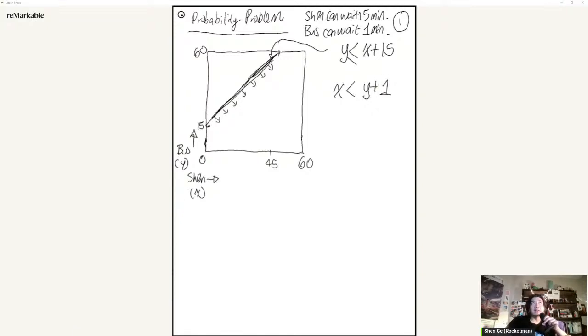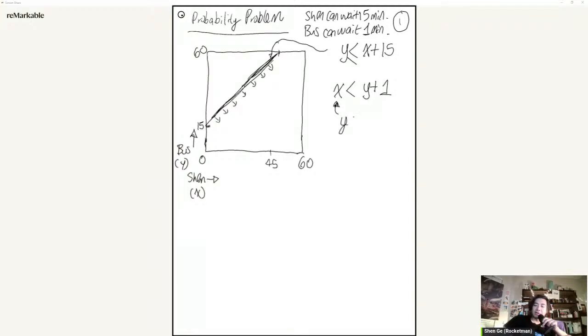If I arrive at 8:30, let's just say the bus arrived at 8:29. Okay, great, that works. But if the bus arrives at 8:28, that's not going to work, right? So I have to be smaller than y plus 1. Or put it another way, maybe this might be better.